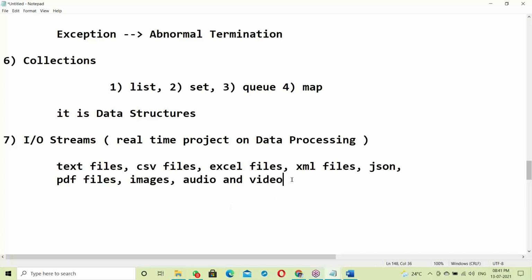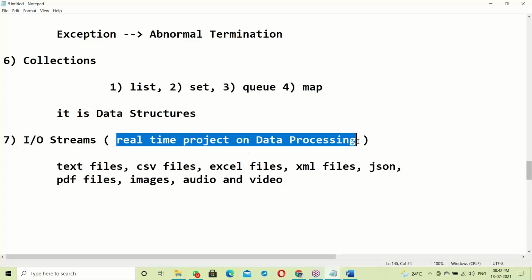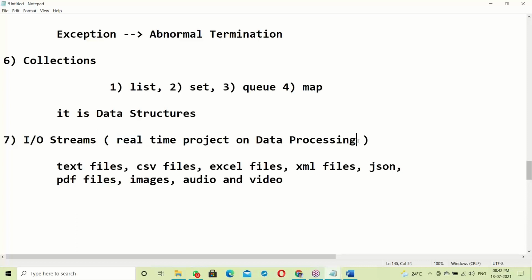So it's the IO streams concept. Here we'll discuss one data processing project: how data is processed at the server side. It's a very big topic, and a very interesting topic also. You'll get more interest in this area.